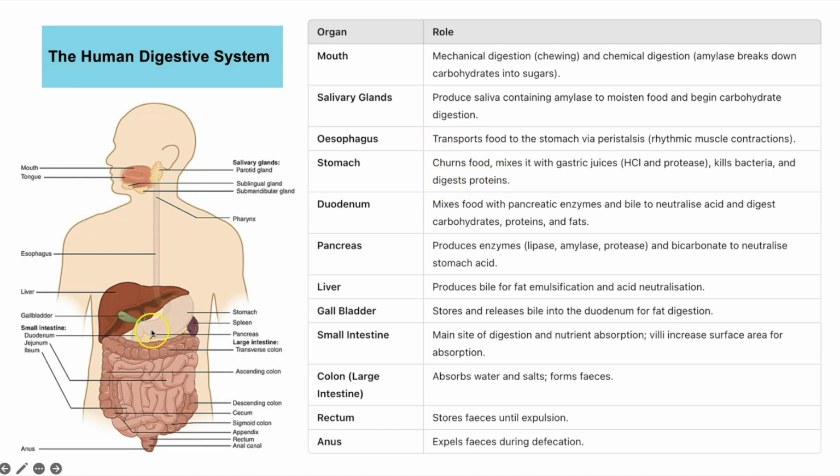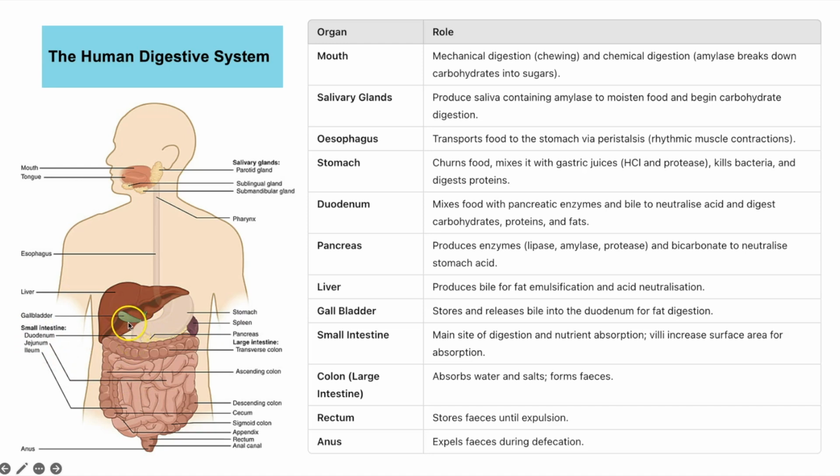Once that has happened, the food then passes into the top of the small intestines, and that top part of the small intestines is known as the duodenum. The next bit is the jejunum here, but you don't need to know that. You just need to know about the duodenum. That is where the food passes into.